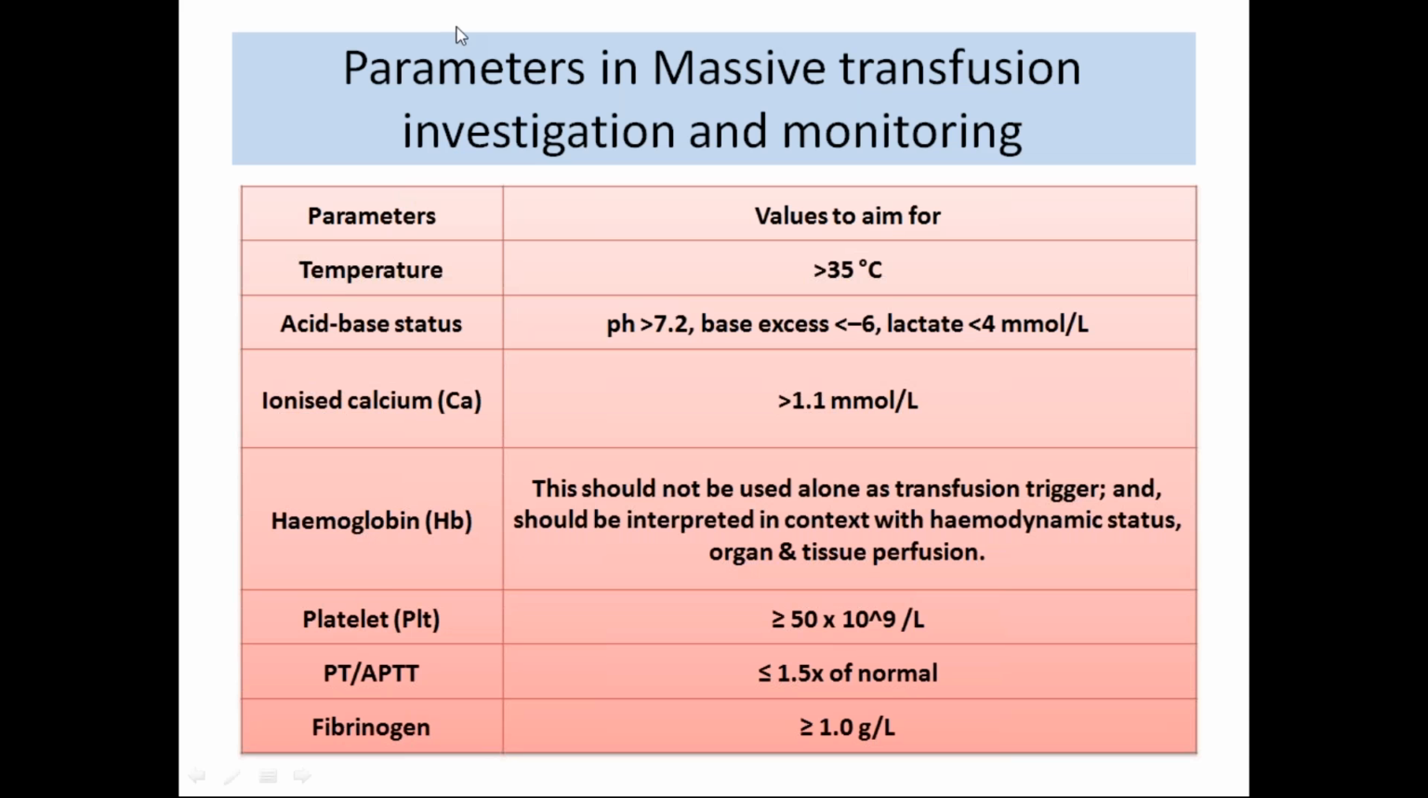So what are the parameters in massive transfusion investigation and monitoring? Body temperature must be normal, greater than 35 degrees centigrade. Acid-base status should be normal, where the pH should be greater than 7.2, the base excess should be less than -6, and lactate should be less than 4 millimoles per liter. The ionized calcium must be greater than 1.1. Hemoglobin should not be used alone as a transfusion trigger and should be interpreted in context with the hemodynamic status, organ and tissue perfusion. Platelets should be greater than 50,000, PT and APTT should be less than 1.5 times normal, and fibrinogen should be greater than 1 gram.